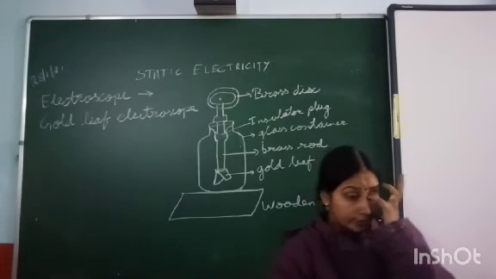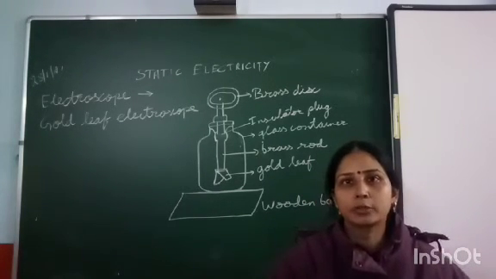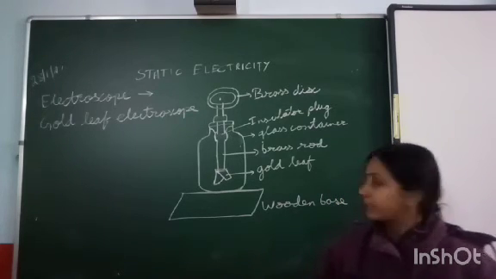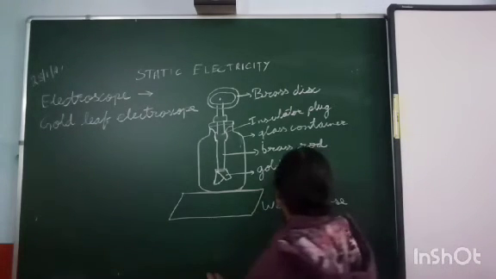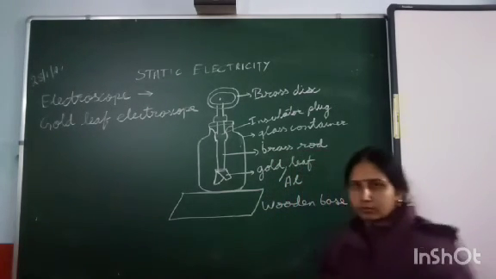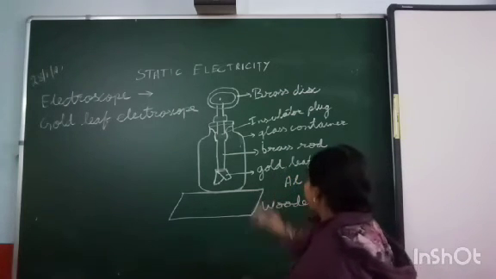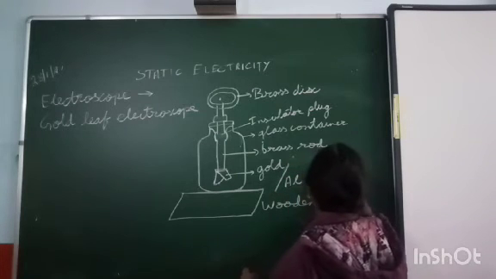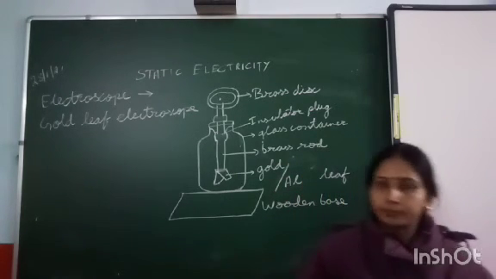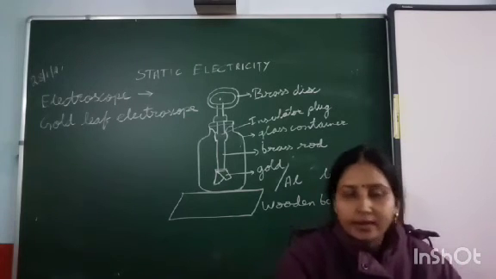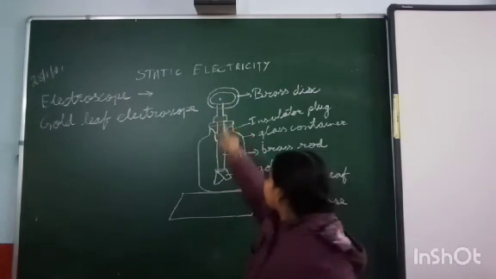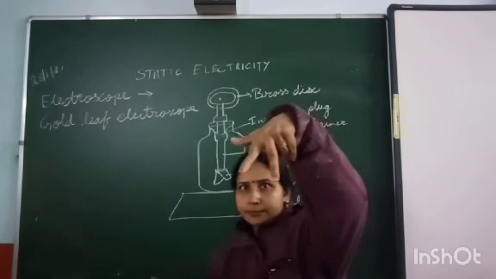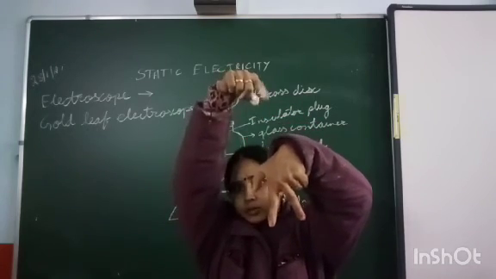Now, in this gold leaf electroscope, firstly I am discussing its construction. It consists of two gold or aluminium leaves. These are hanging from the brass rod. This one is a brass rod, and from this we have hung the two leaves of the electroscope like this.